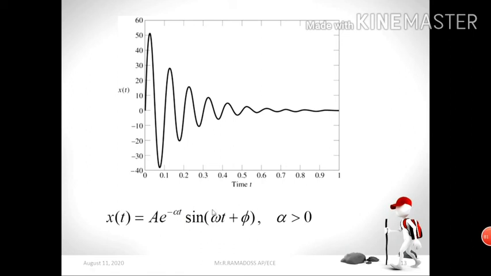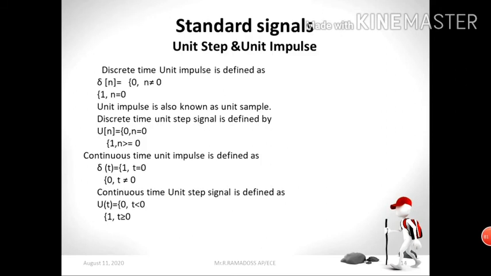Now in this signal, the capital A represents the amplitude of your signal. Then this is the exponential term. And sine of omega t plus phi is your phase angle, the phase shift. Depending upon the condition, your phase angle will vary. So this is one of the examples for continuous time.